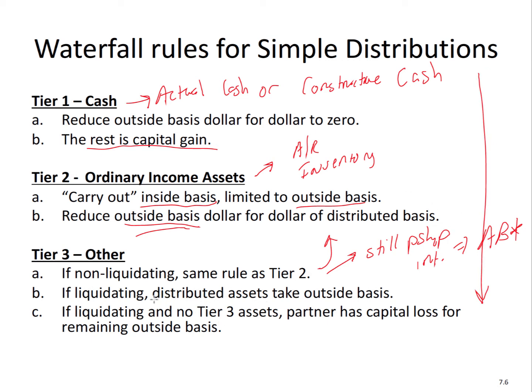And that's what it's saying here. It's distributed to the assets, you take the outside basis, even if it's greater than the fair market value. If it's liquidating and there's no Tier 3 assets, the partner has capital loss. So what do I mean? If you're a liquidating distribution and you've gone through Tier 1, you've gone through Tier 2, you still have basis left, whatever's left is capital loss for the remaining amount. And those are the general rules.